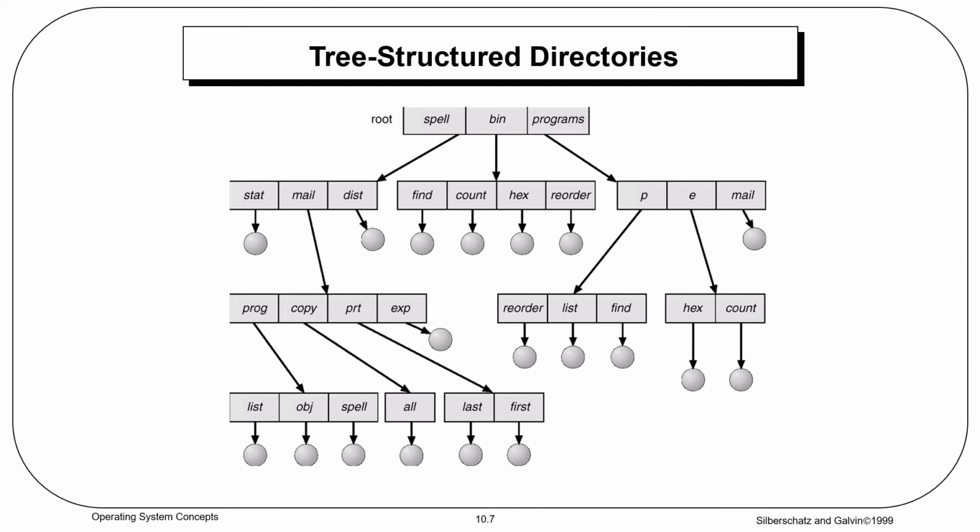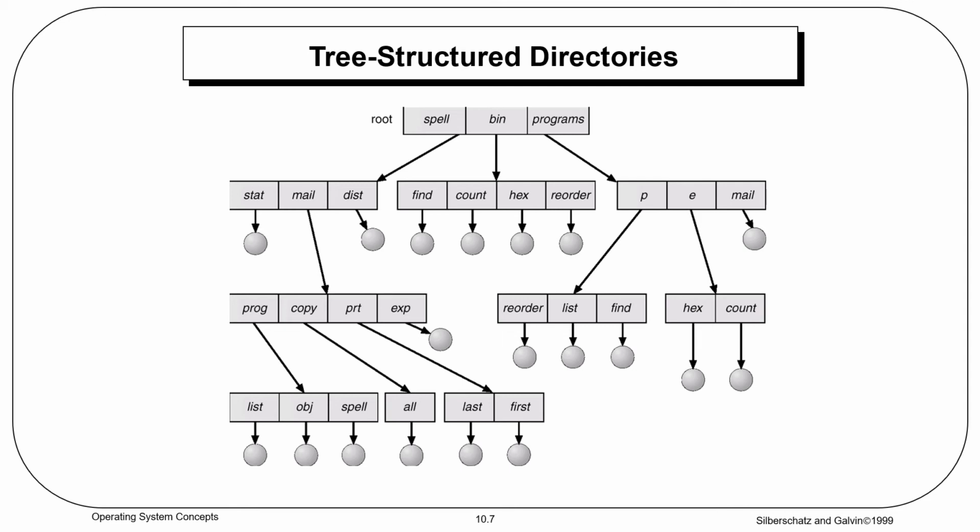In general, the tree structure allows users to create their own subdirectories and to organize their files accordingly. A tree is the most common directory structure.